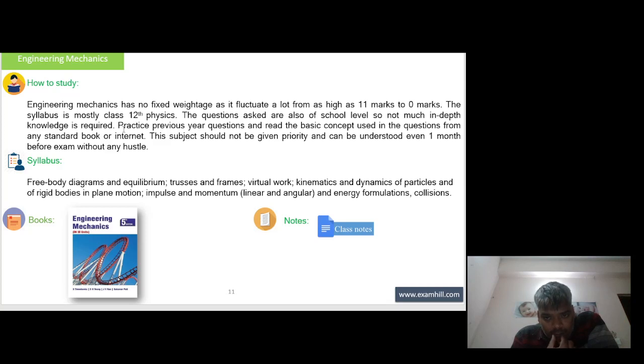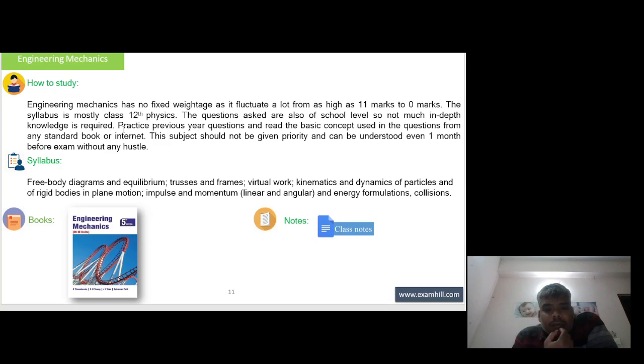This subject should not be given priority and can be understood even 1 month before the exam without any hustle. So that's all about engineering mathematics preparation strategy.